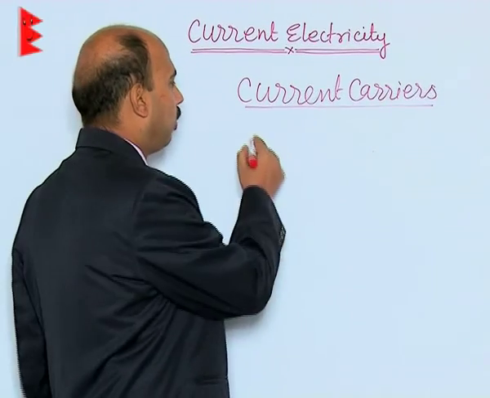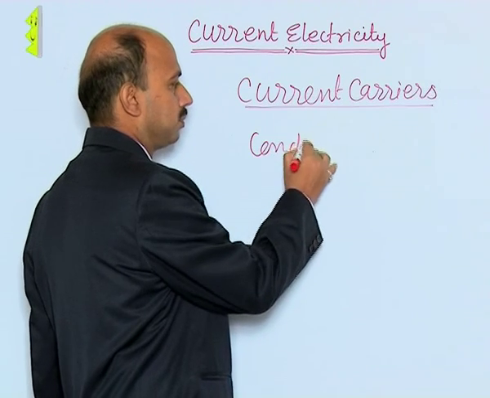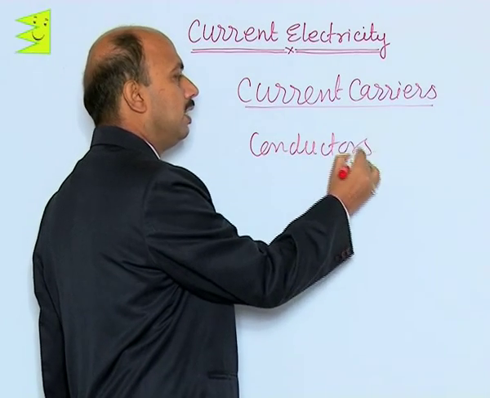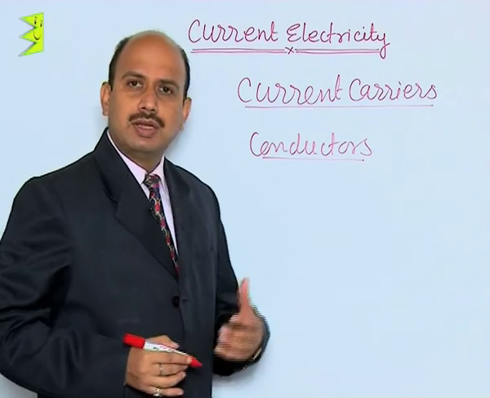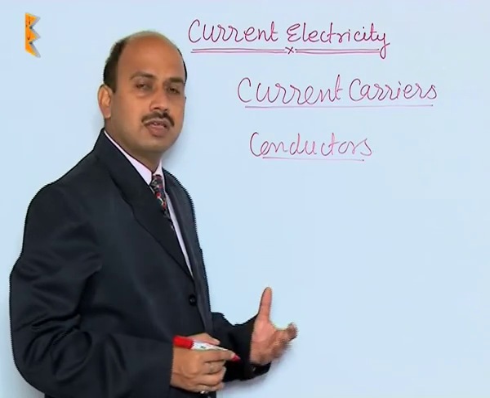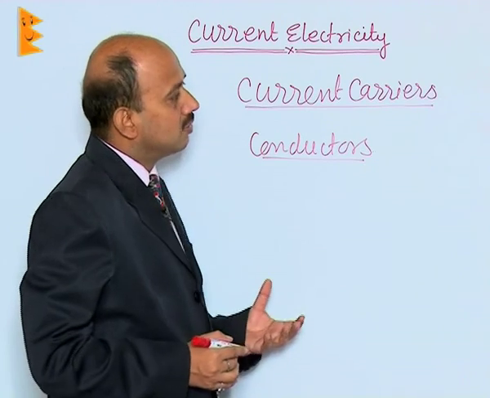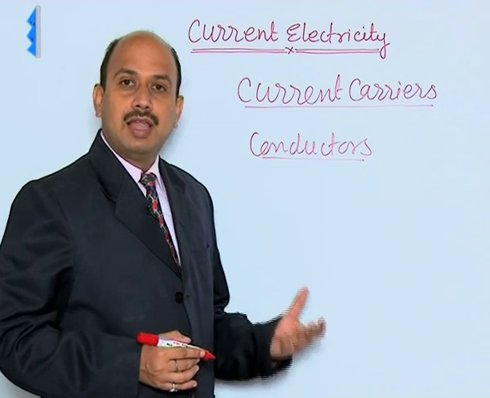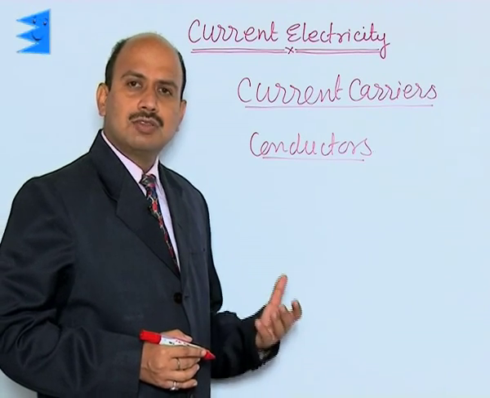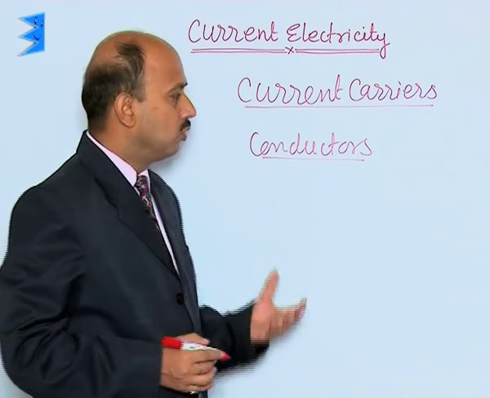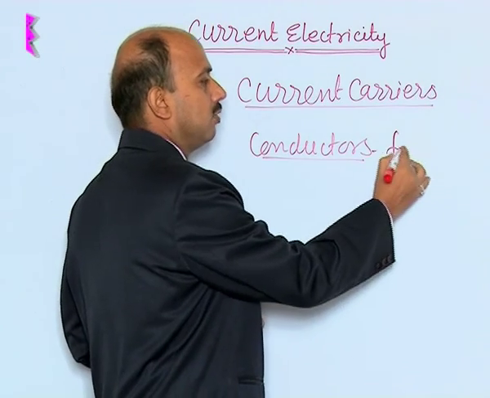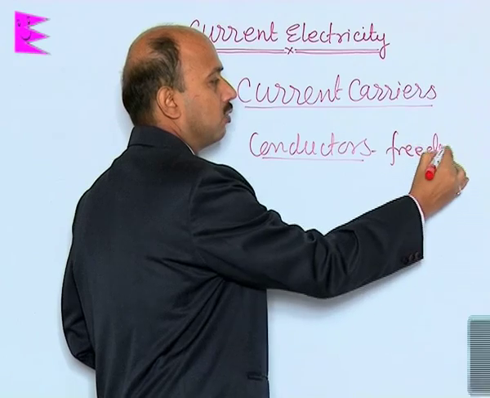Suppose we are talking about the conductors first. Basically, we are taking the solid conductors here. In solid conductors, like metals, current carriers are free electrons, because every conductor has a large number of free electrons. So, the current carriers here are free electrons.